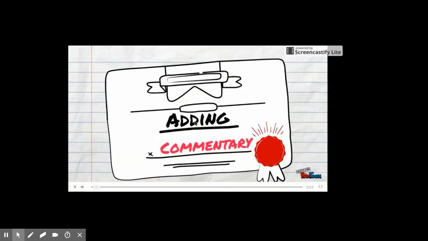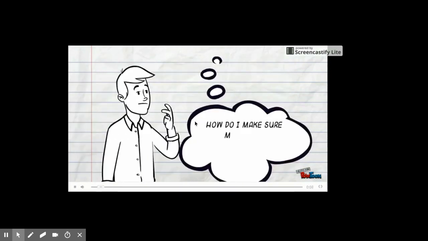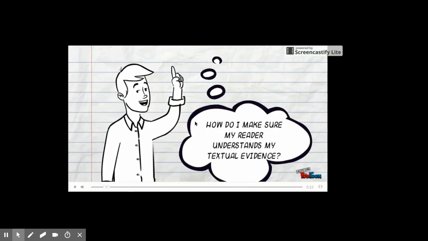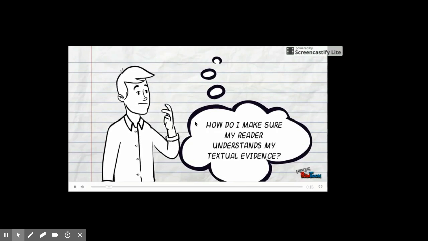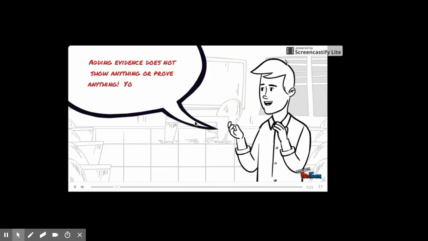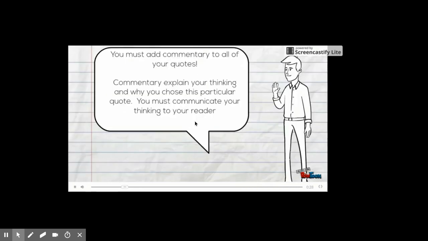Today we're going to be talking about adding commentary in our next station. So when we are adding textual evidence to our paper, we also need to make sure that our reader understands the textual evidence that we are adding. It's important to understand that when we add evidence, that in and of itself doesn't show or prove anything. You as the writer have to explain what that evidence means. You need to add commentary to all of your quotes and or paraphrasing.